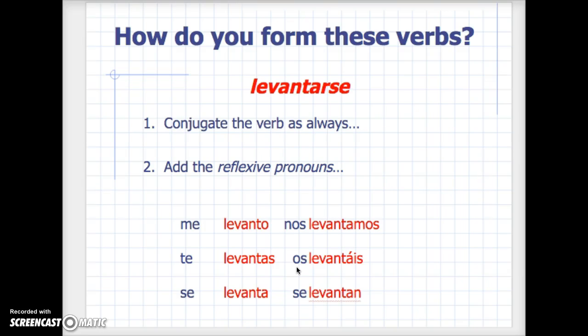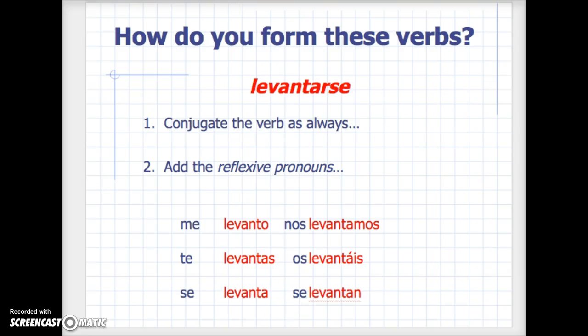So more than one person, we're talking to a bunch of our friends. And then lastly, we see se again, but this time it's agreeing with the ustedes form. So this could be yourselves again, but formal. You're talking to the principal, your guidance counselor, all at the same time. Or it can mean yourself or yourselves or themselves, okay? Make sure you're writing this down.